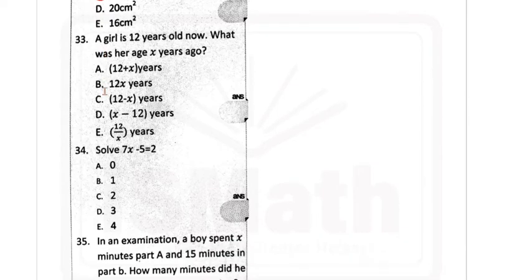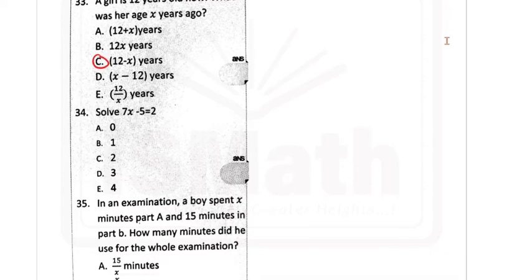Question 33. It says a girl is 12 years old now. What was her age X years ago? Well, any number of years ago, you have to take it away from 12 because that's what she is right now. So it will be 12 minus X. For this one, it's 12 minus X.